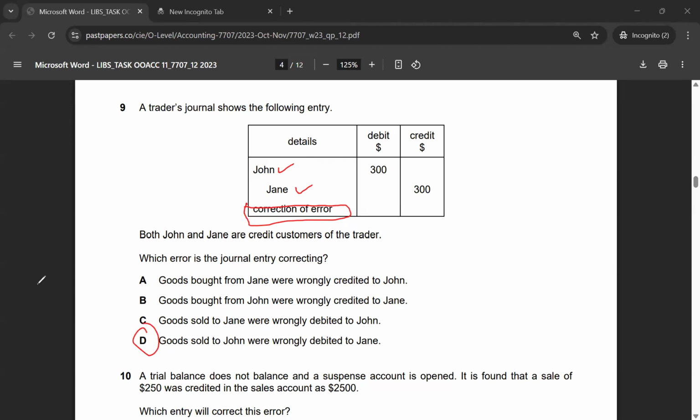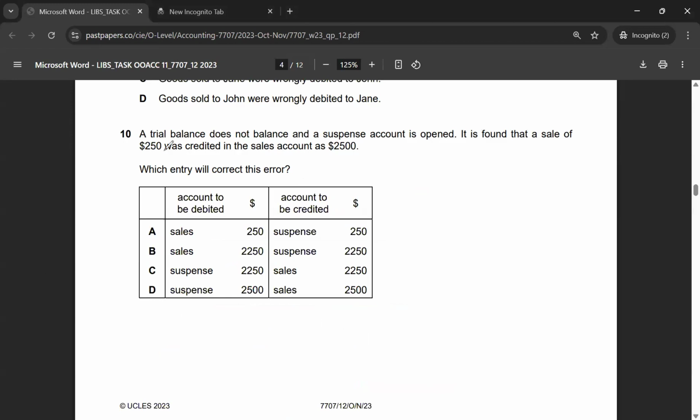Let's move to multiple choice 10. A trial balance does not balance and a suspense account is opened. It is found that a sale of $250 was credited in the sales account as 2,500. So the sales account has been overstated by 2,500 minus 250, that is 2,250. I need to reduce my sales account. In order to reduce that, I need to debit my sales account and credit the suspense account. So the correct answer to multiple choice 10 would be option B, debit sales 2,250 and credit suspense account 2,250.